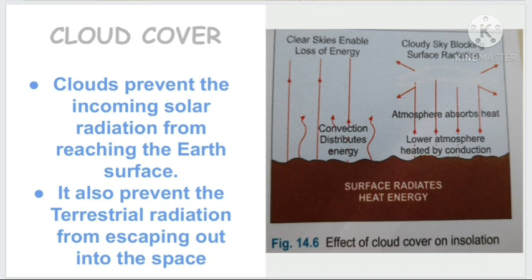Then vegetation cover also has an important role. Where there is more vegetation, that area experiences a moderate climate. Vegetation is known as a moderator of climate. And where there is absence of vegetation, that area will experience a more hot condition. So vegetation is able to moderate the temperature condition.